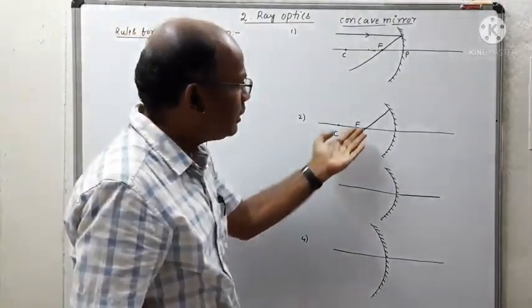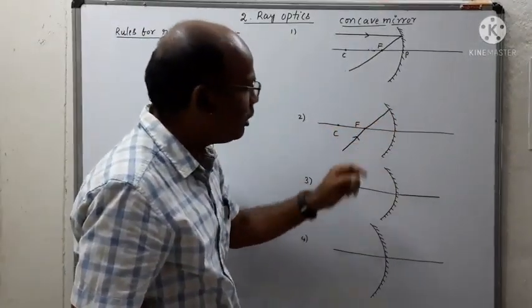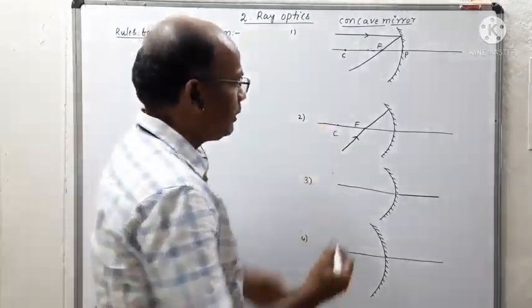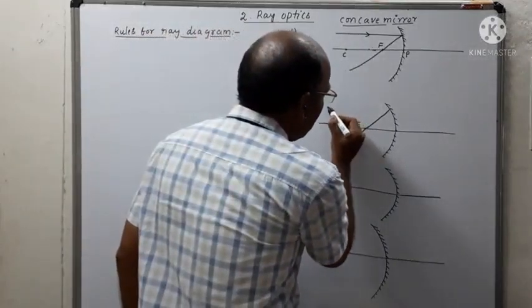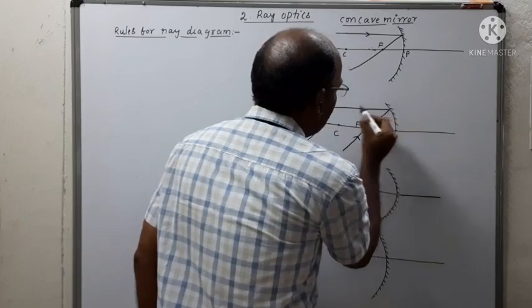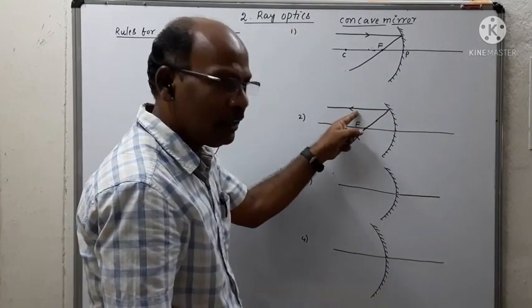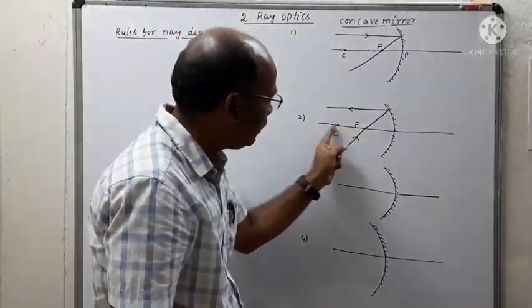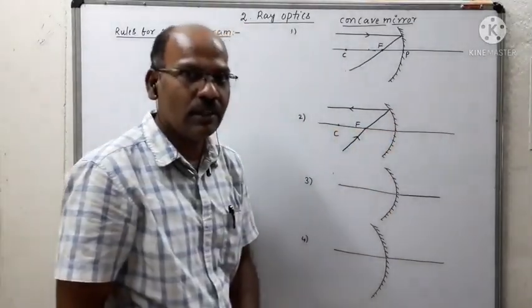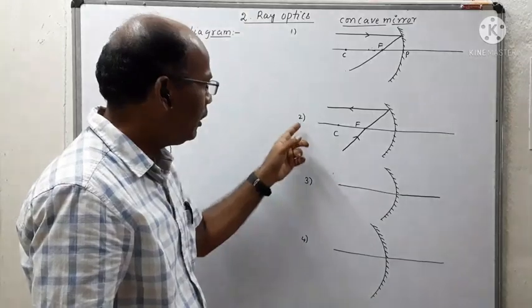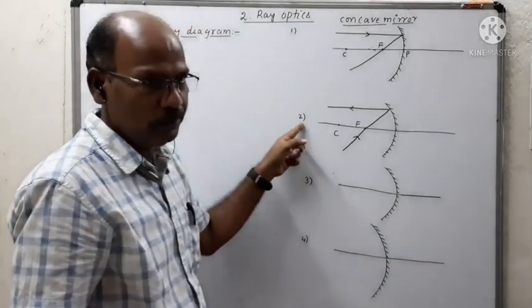After incident on the concave mirror, it gets reflected and becomes parallel to the principal axis, like this. This is the reflected ray which is parallel to the principal axis of the concave mirror. This is called rule 2.